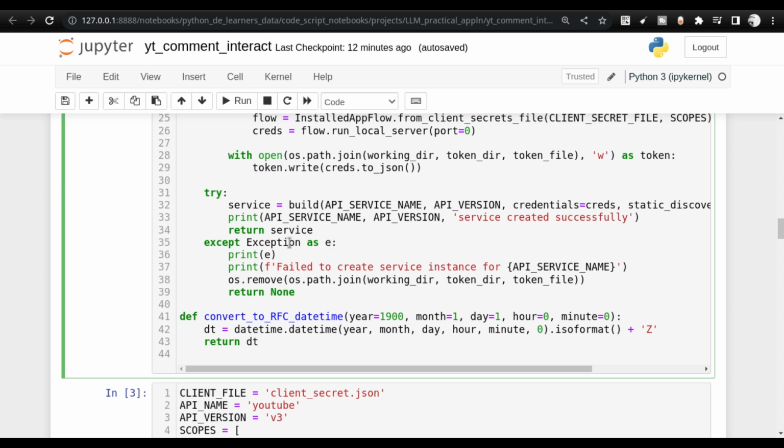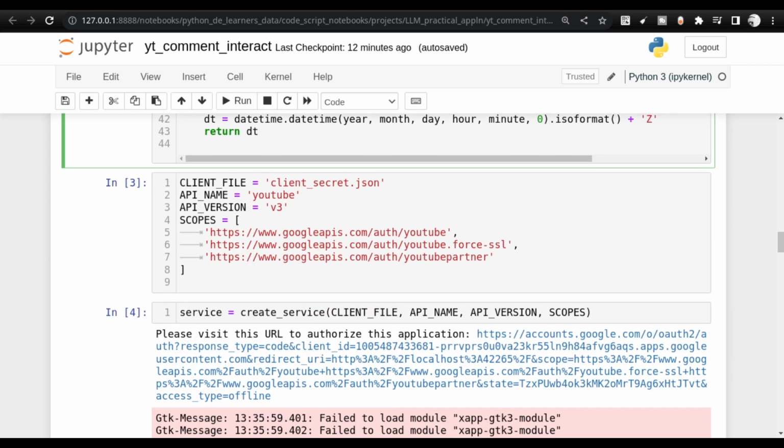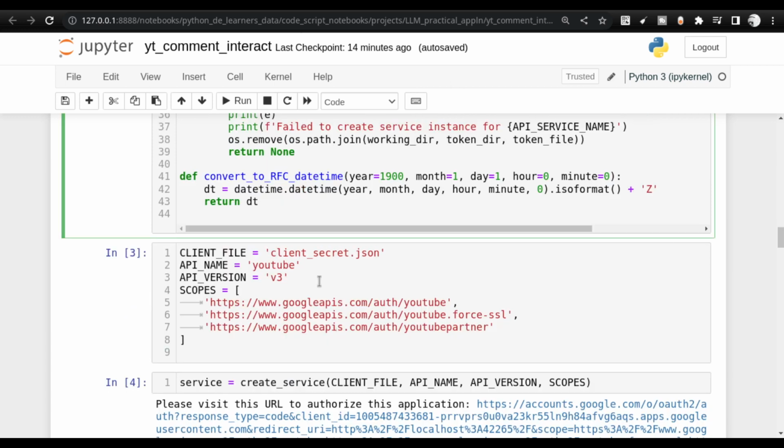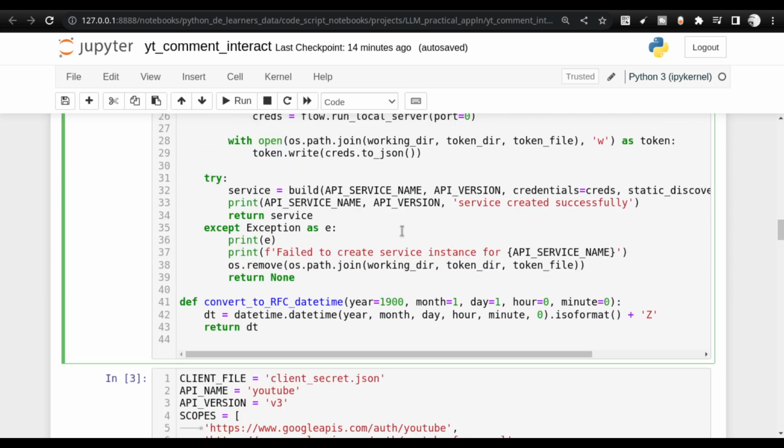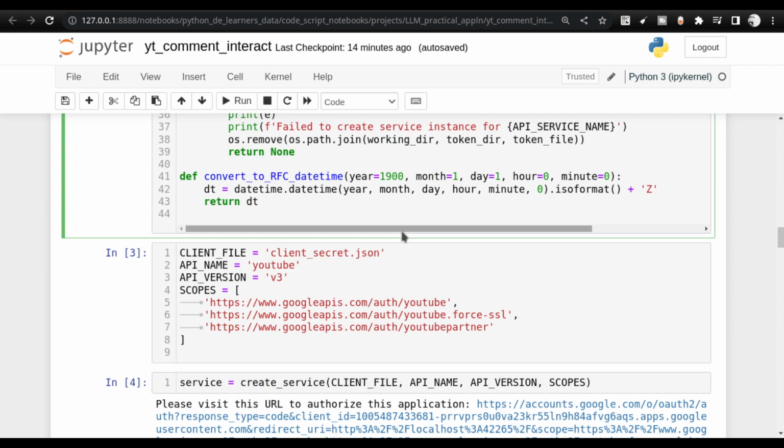If you make any kind of mistake, if your JSON is wrong or your API is not enabled, then you will get exceptions here. As I was explaining, these are the client_secret.json file that you need to have. This is the API name, YouTube, and the version is v3. And these are the scopes that you need to provide. This scope is something that I did not know properly. I was using YouTube partner, which was wrong. I had to actually add YouTube and YouTube force SSL. Once I added these scopes, with this code I was able to create the service which I can use to connect with YouTube.